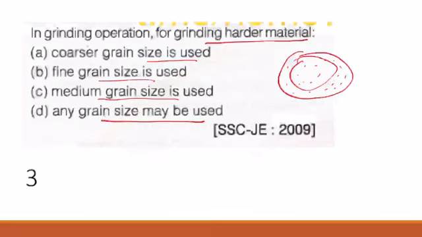Here any grain size can be used, because in grinding operation for grinding harder material any grain size may be used, because harder material grinding requires a softer wheel and vice versa. The bonding strength of a grit is of importance, not the size of a grain. Grain size plays a role for accommodating chips, right? So here any grain size may be used.